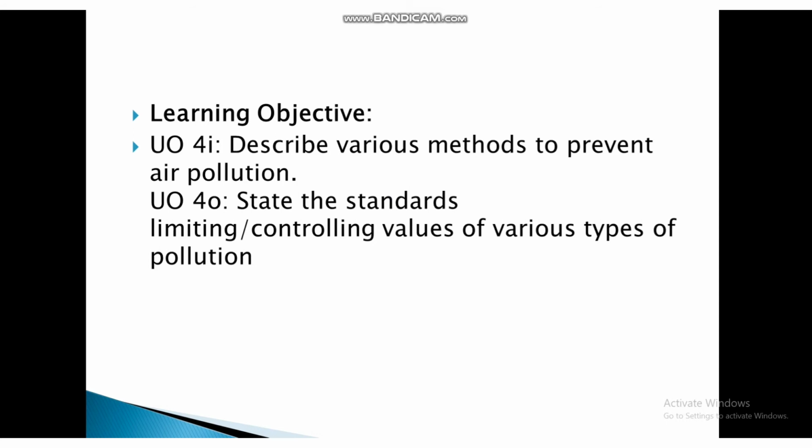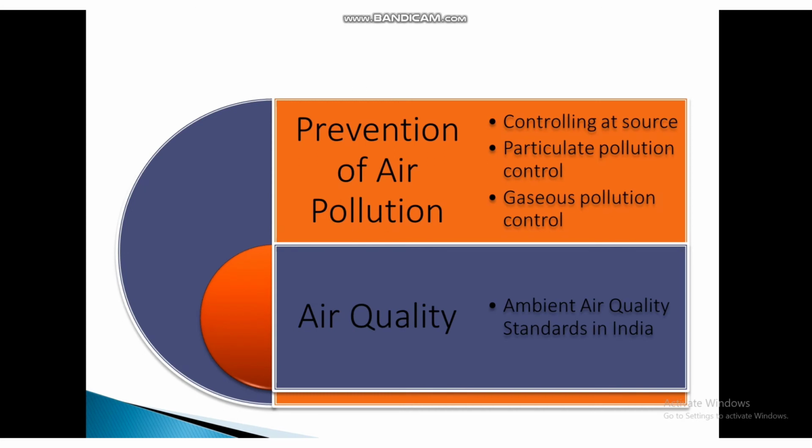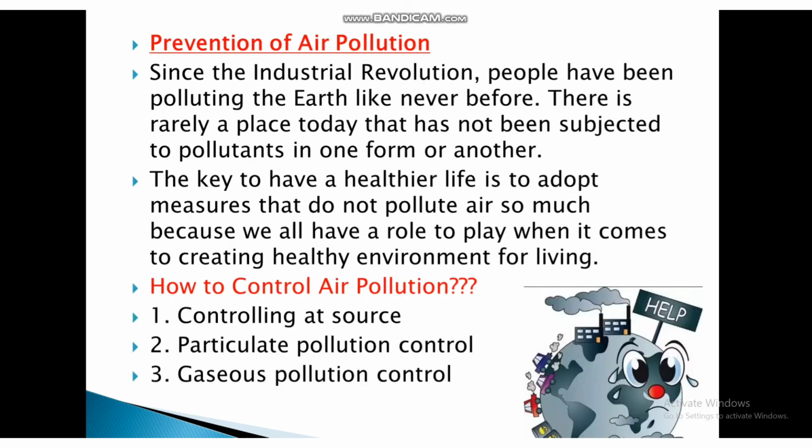Learning objective or unit outcome: describe various methods to prevent air pollution. The second learning objective or unit outcome is to state the standards limiting or controlling values of various types of pollution. Prevention of pollution is done by controlling at source, then particulate pollution control, gaseous pollution control, then air quality, ambient air quality standards in India. Now, first one is how to prevent air pollution.